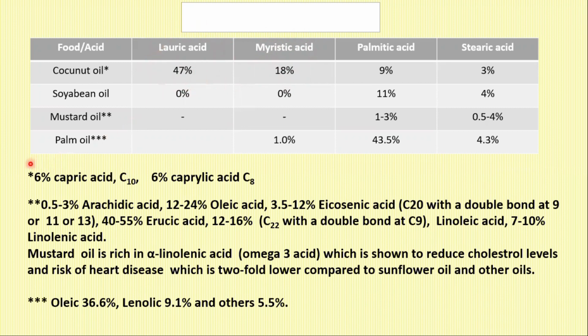It also has 6% of capric acid and 6% of caprylic acid, C8. And it is these smaller chains, which make the molecular weight lower, that are also responsible for its very low melting point.